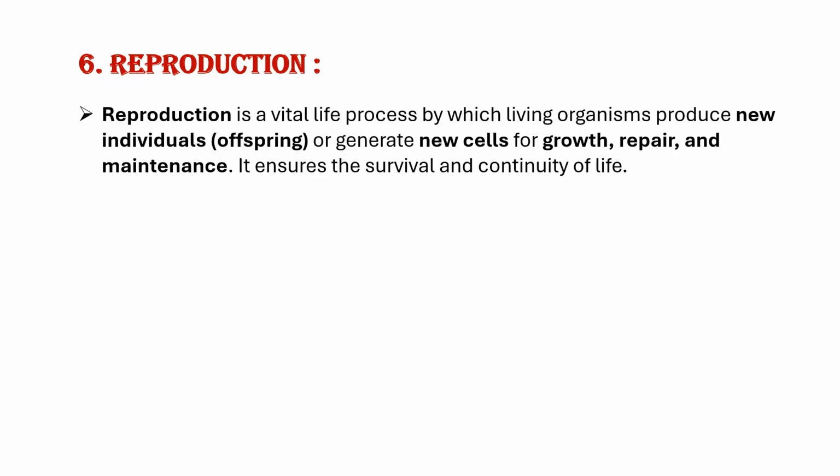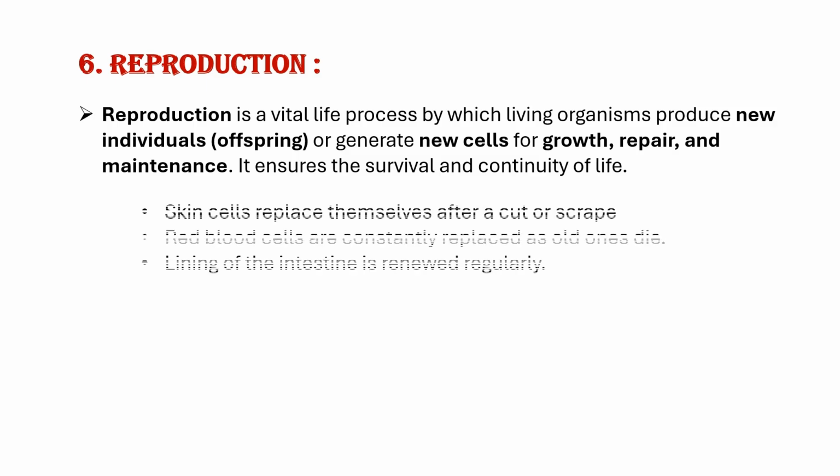Next and last process is reproduction. It is the process by which living organisms produce new individuals, nothing but new generation or new offspring. With one more definition, we can say reproduction is the generation of new cells for growth, cellular repair and maintenance. For example, when we have any cut or scar, our skin cells will get replaced with new cells in a few days. This process is reproduction. Next, red blood cells are also continuously replaced as old ones die. Similarly, the lining of our intestines is also renewed regularly.